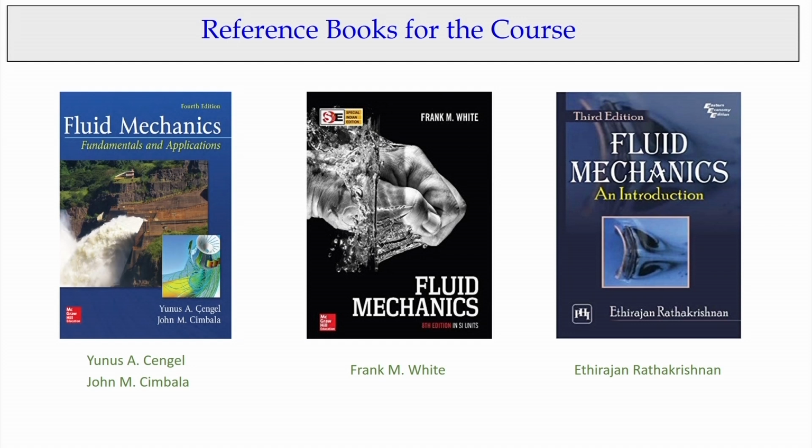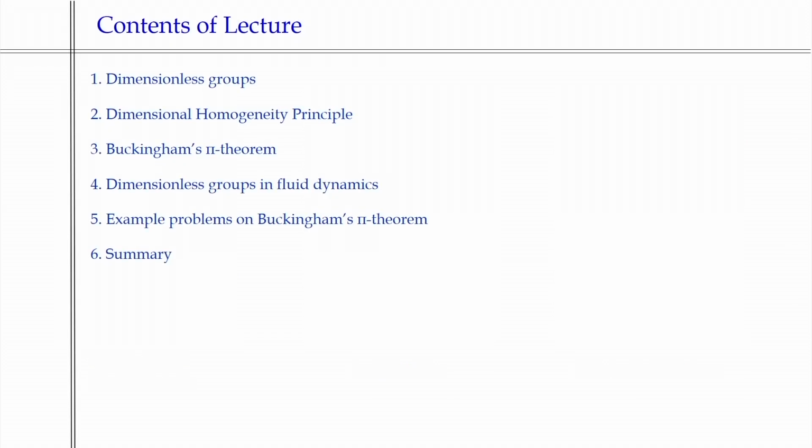Again, I am following the three books which we already discussed earlier: Senthil Simbala, F. M. White and Radhakrishnan. Today I will start with a lot of good examples. I will introduce dimensional groups, dimensional homogeneity principles, Buckingham pi theorems, and the dimensional groups used in fluid flow. Then we will discuss some example problems based on Buckingham pi theorems and have a summary.